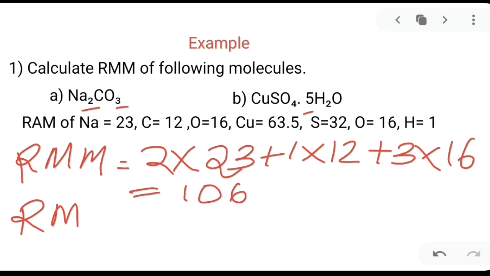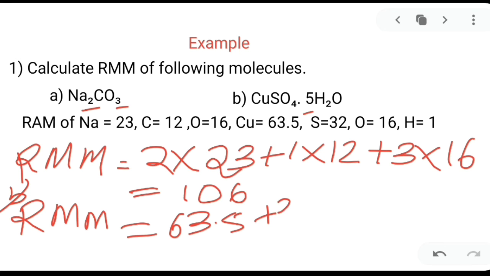So RMM of, this is the question number B. So RMM is equal to copper sulfate 1 है, so 1 into 63.5, so I can directly write 63.5 plus how many sulfur atom? That is 32 plus how many oxygen atom? That is 4 into 16 plus. Now question comes, we need to add or multiply the 5 water molecule.